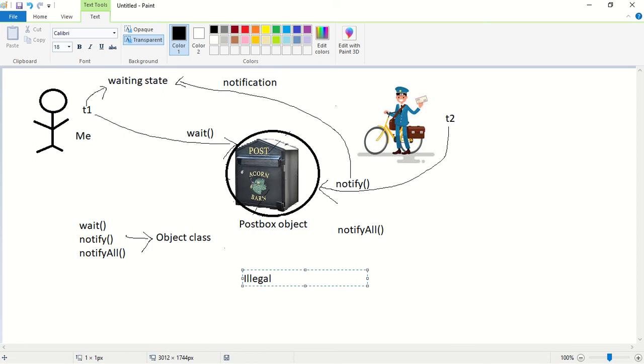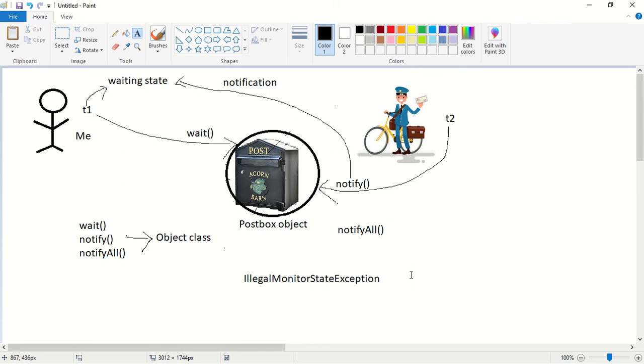Illegal monitor state exception. If I am going to check whether I got a letter or not in my neighbor's post box, I am going to get an illegal monitor state exception. That is to call wait, notify and notify all methods.